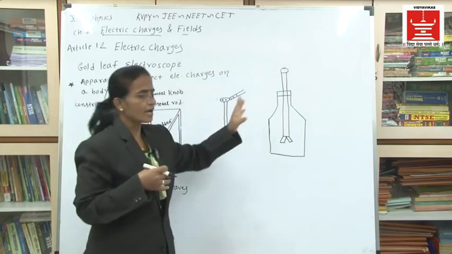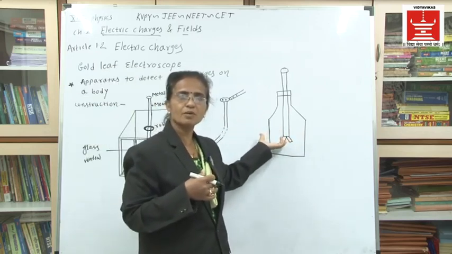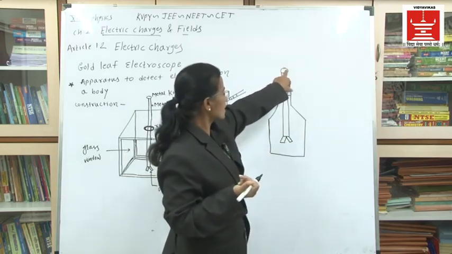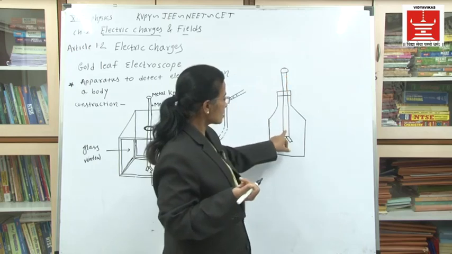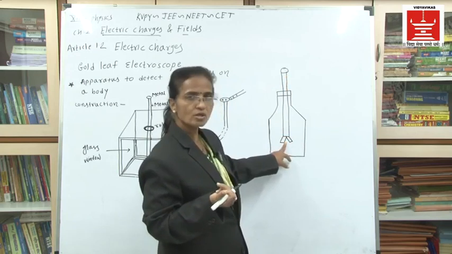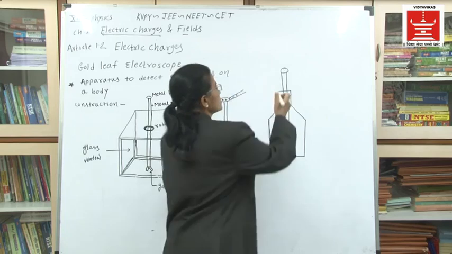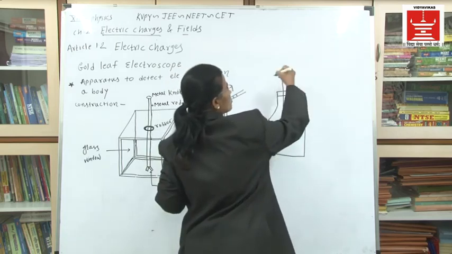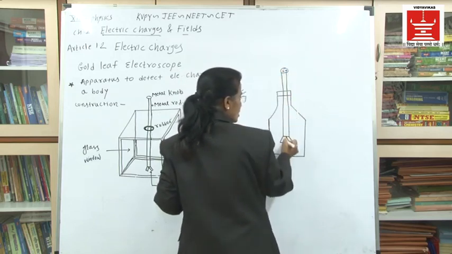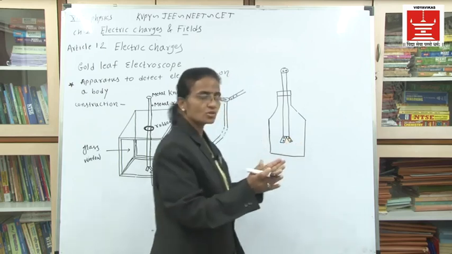Now what is this third diagram? The previous one is the big diagram; this is in compact form. Instead of taking a big box, a glass bottle can be taken, and in the glass bottle this is a metal knob. This is a metal rod and it is kept in a glass bottle. At the end of this metal rod, the thin gold leaves are connected. Now the method is the same: if positive charges or negative charges are given to this knob, they will transfer to this rod and the gold leaf will acquire the charges and show the deflection.